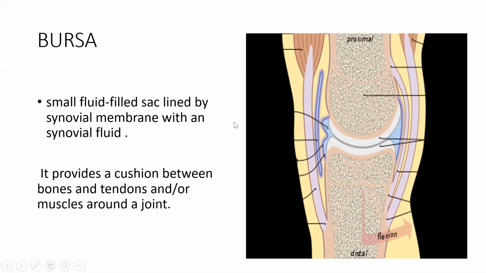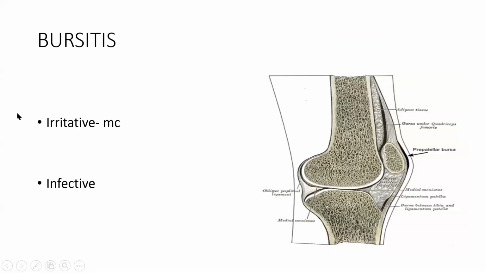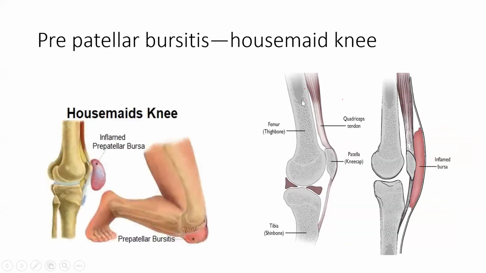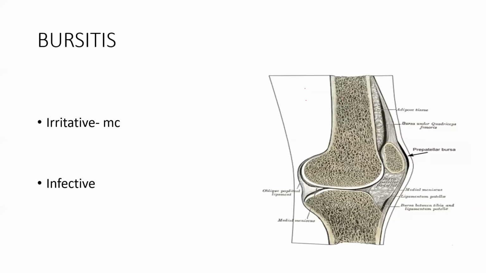Now, bursa is a fluid filled sac, so obviously whenever it is irritated, there would be more fluid secretion inside the bursa because of the synovial lining. There are two types. One is irritative, meaning degenerative, from wear and tear. And the second is infective, meaning inflammation, TB infection or pyogenic infection. So irritative and infective are the two types of bursitis.